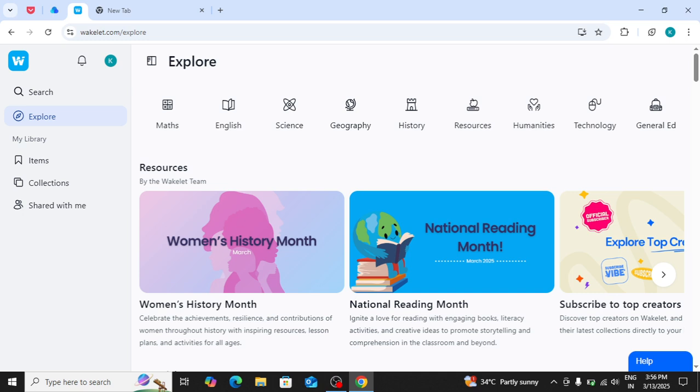Wakelet doesn't have a dedicated offline reading mode like Pocket, so you need an internet connection to view saved content. It lacks an advanced tagging system, which makes organizing large collections harder compared to Raindrop. It's more of a curation tool than a bookmark manager.